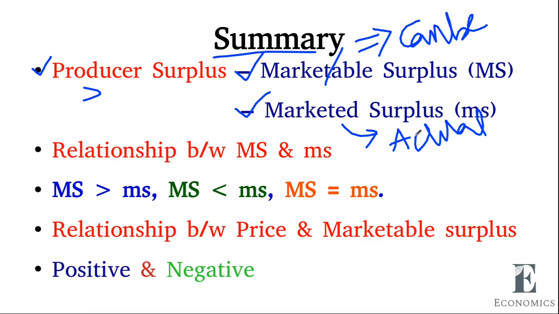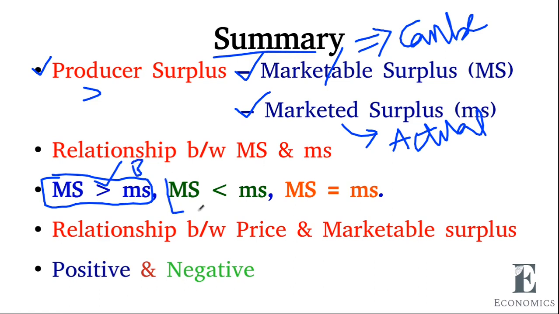It may be based on his capacity, or on extreme capacity, or both cases. So, the relationship between marketable surplus and marketed surplus: we have seen the first situation, where marketable surplus is always higher than marketed surplus.